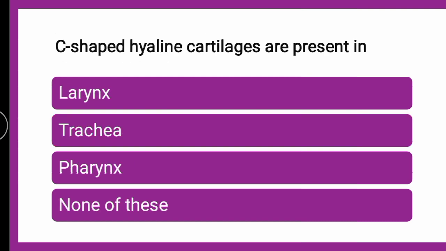Next question is, C-shaped hyaline cartilages are present in dash. Is the C-shaped hyaline cartilage present in the larynx, trachea, pharynx or none of these? What amongst the given is the correct answer? You can put your answer in the comment section fast. Till then we will go for the explanation.